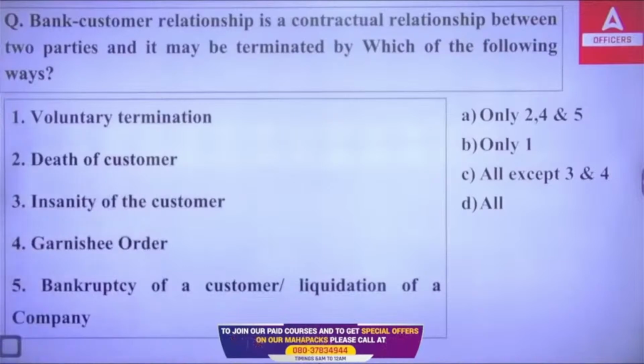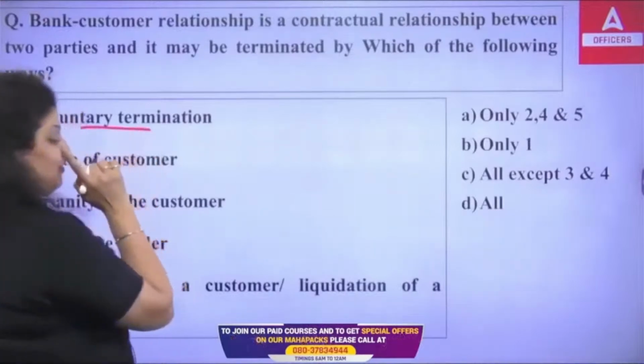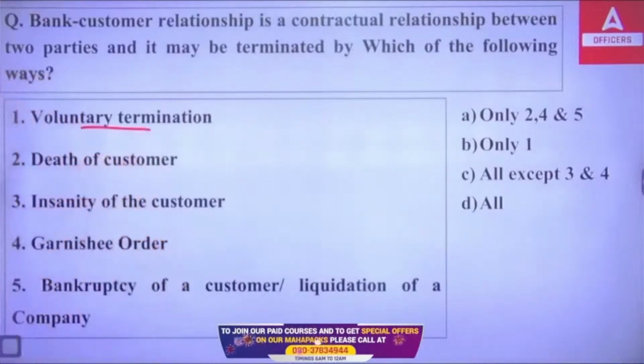Let me know which of the following is correct. A, B, C or D. So when it comes to the termination condition, the first one is definitely right. The voluntary termination is allowed. Like when a customer gives a certain written request to the bank that I want to close my account, I want to close the relation, then it will be done. So on the basis of voluntary termination, it is allowed.